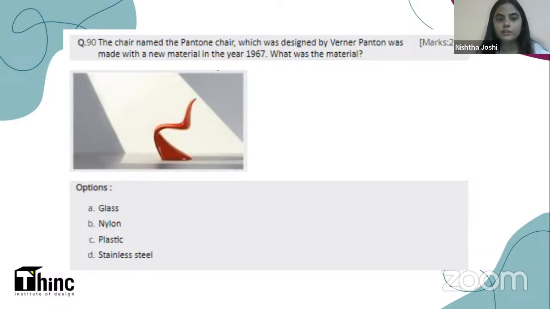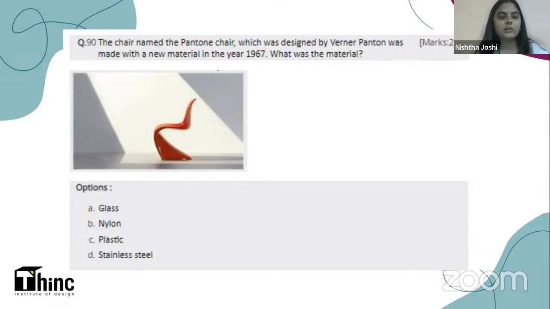So this was a new material altogether in the market, and it was used as an experiment in making this furniture. But it later on became very influential. It became a very big part of the industry of furniture design and architecture, and it proved to be a very influential material that was used for years after this.